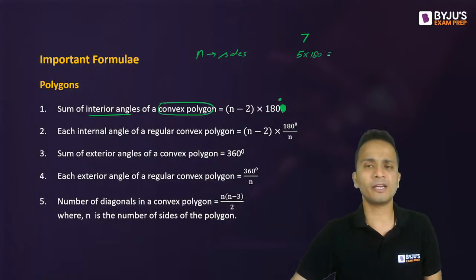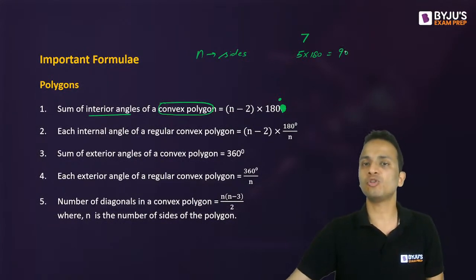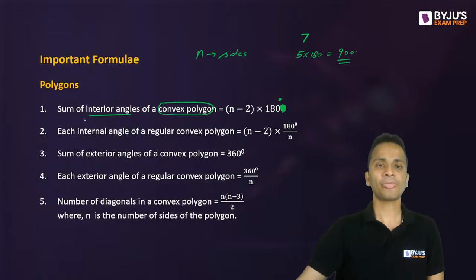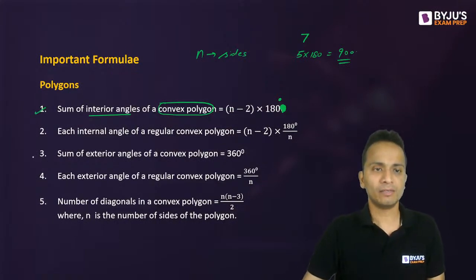5 into 180. Now this will come out to be 900. Okay. This is the first formula. Now look at the third formula.